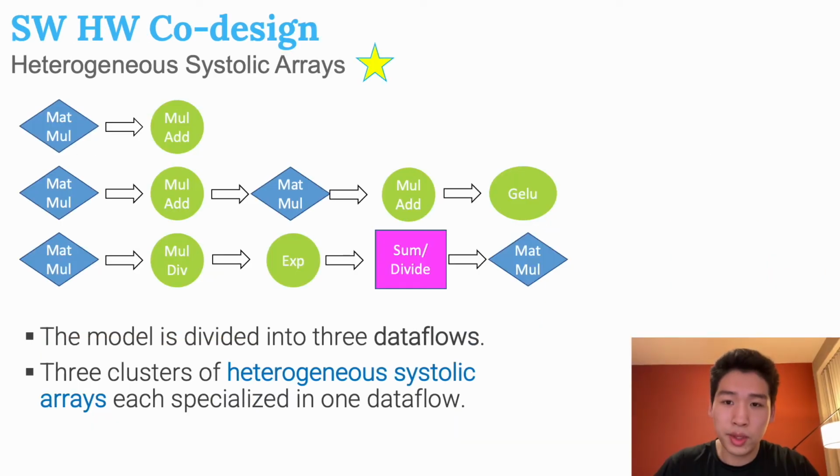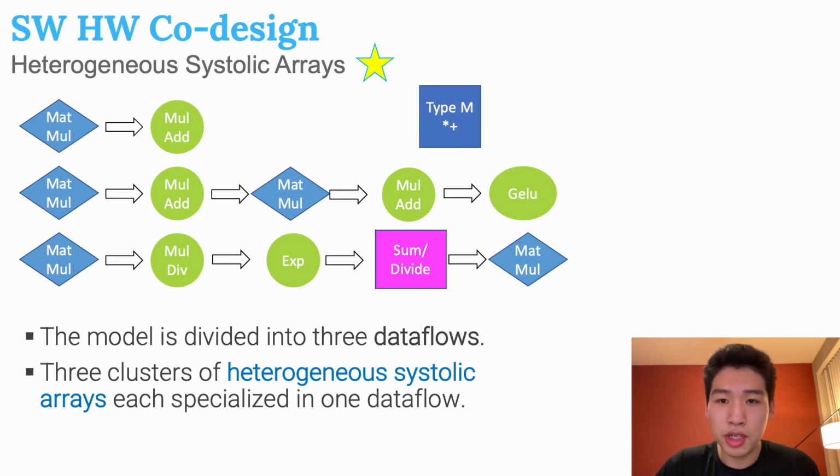Another architecture tweak we made is to use heterogeneous systolic arrays. As we mentioned before, we divide the model into 3 data flows, and each data flow requires different SIMD operations. For example, for data flow 1, we only need to do multiply accumulations in the SIMD ALU, and therefore we can remove the exponential function and the GELU to save space. Since it only does multiply addition, we call it the type M array.